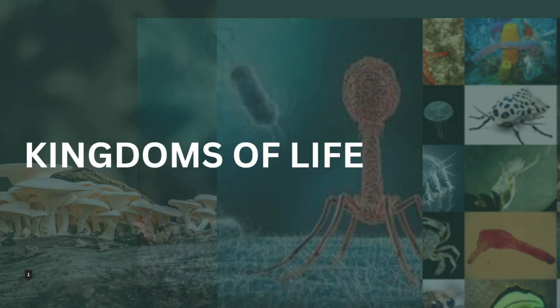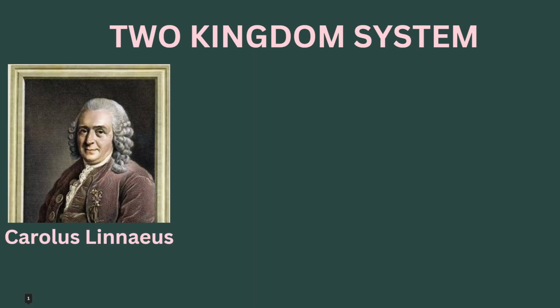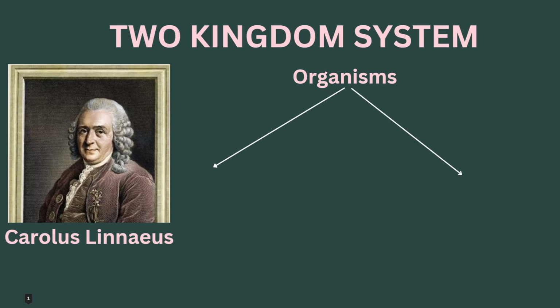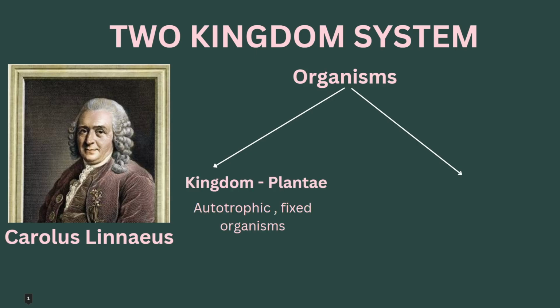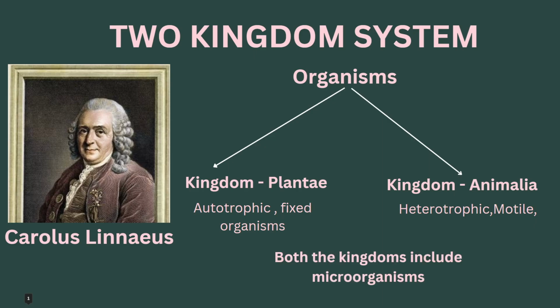In this video, we are going to discuss various classifications of organisms into kingdoms. The kingdoms of life. Carolus Linnaeus classified all organisms into two kingdoms, Kingdom Plantae and Kingdom Animalia. Plantae includes all autotrophic organisms, and they are fixed as well, whereas Animalia includes motile heterotrophic organisms. Linnaeus placed microorganisms under both the kingdoms.